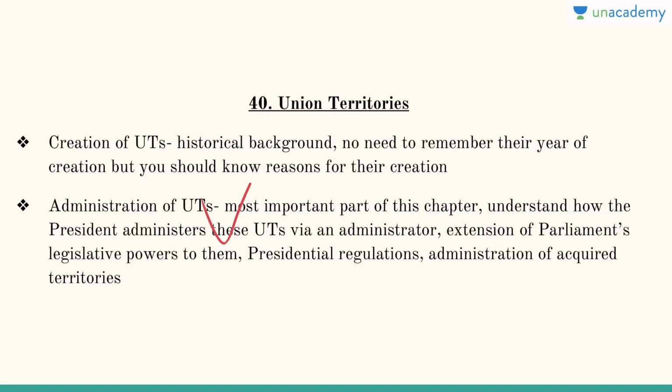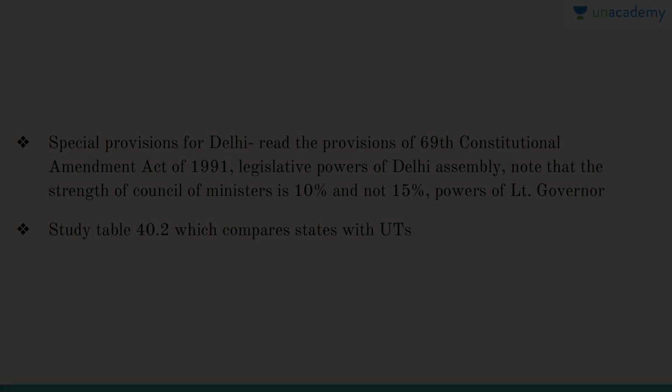There are some UTs like Puducherry and the National Capital Territory of Delhi, NCT Delhi. These are the regions which have their own legislative assembly also. Then there are presidential regulations and administration of acquired territories. So all these are important topics which are here. You should definitely know the reasons. Try to remember the rough year also.